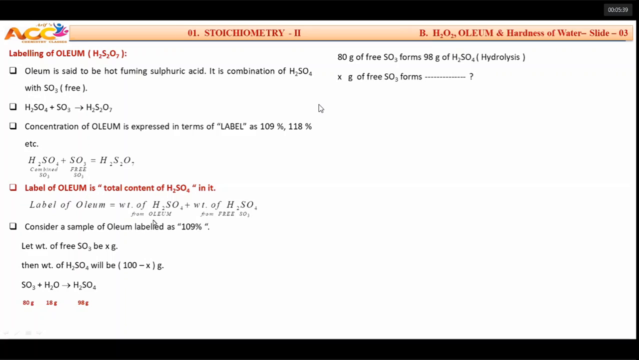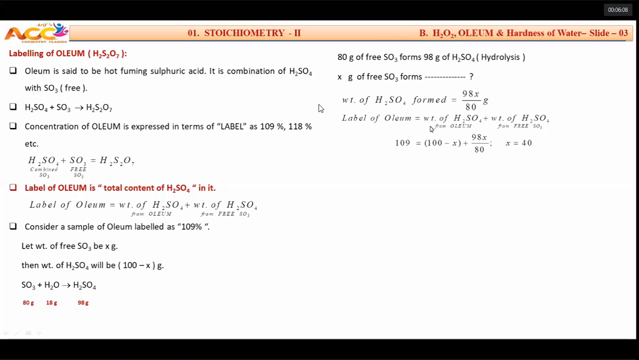Already we have some amount of sulfuric acid with us, which is 100 minus X grams, but we are getting some extra amount of sulfuric acid. How much? 98 into X by 80. The weight of sulfuric acid formed is 98X by 80 grams. This is newly formed sulfuric acid, and we already have some amount of sulfuric acid. The total amount of sulfuric acid is called the label. Label of oleum means the weight of available sulfuric acid from oleum and the weight of sulfuric acid which is formed here. How to proceed?